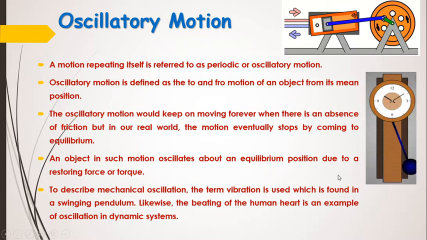As you can see, the pendulum of the clock performs oscillatory motion. It is moving to and fro, that is back and forth about the equilibrium position, and the motion is repeated after a fixed interval of time, so it is periodic or oscillatory motion.